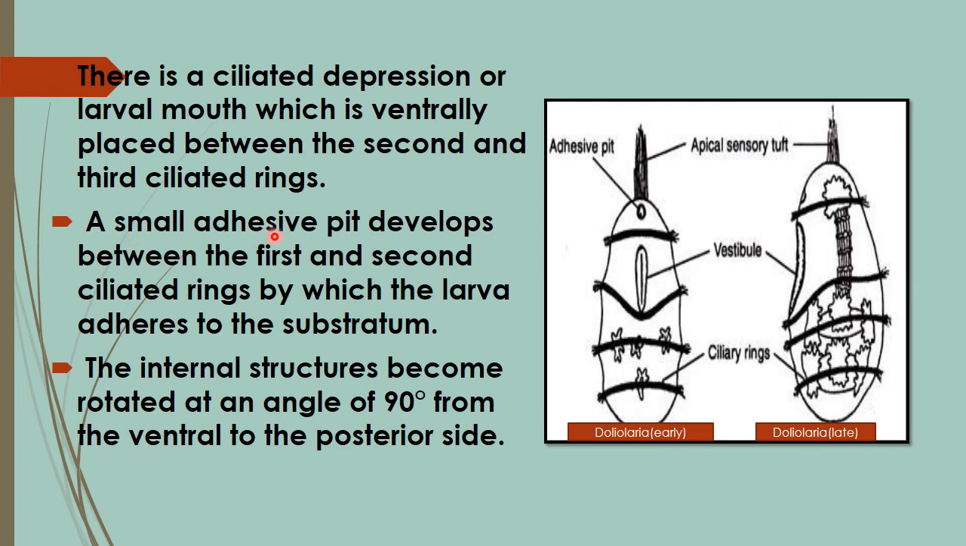A small adhesive pit develops between the first and second ciliated bands or ciliated rings, by which the larva adheres to the substratum. The internal structure is now rotated at an angle of 90 degrees from ventral to the posterior side. So here also we can see the ciliary rings, and this is the vestibule and apical sensory tuft of cilia, which is seen towards the anterior end of the body, mainly helpful for attachment to the substratum.